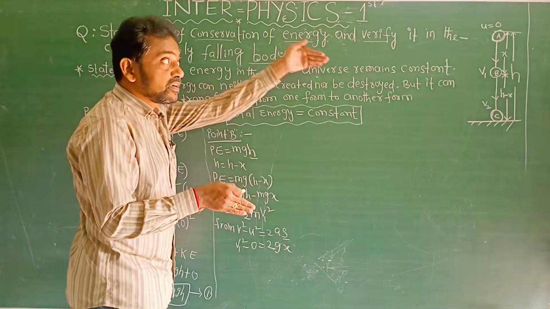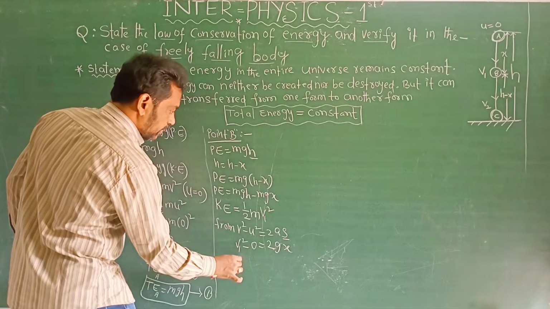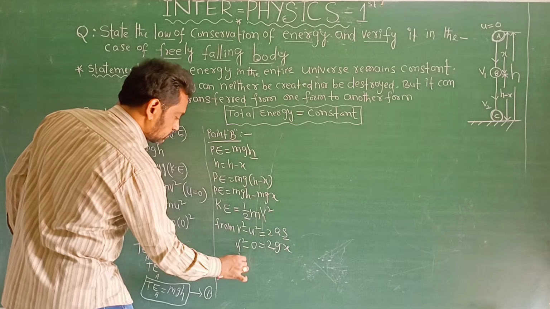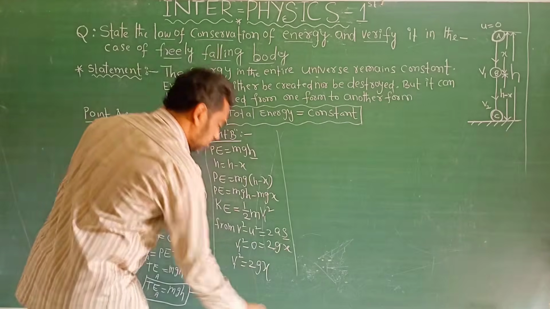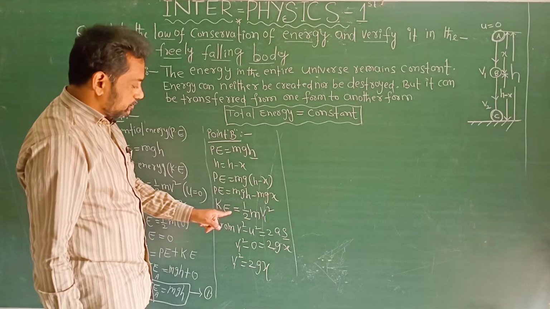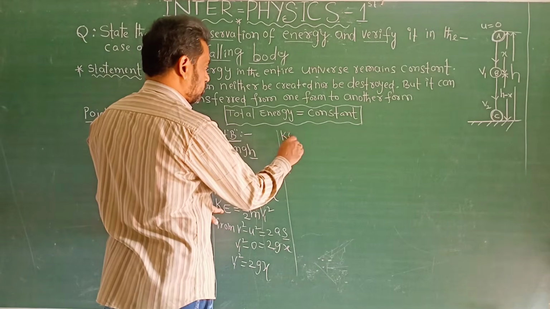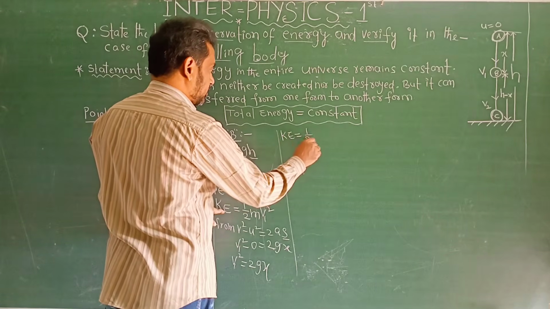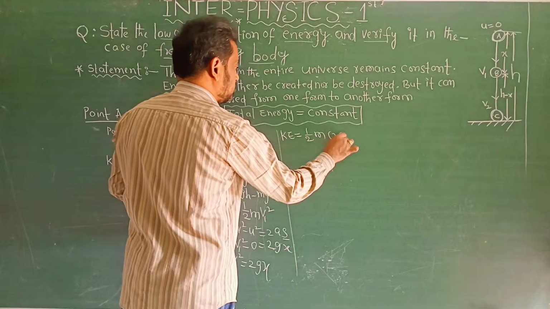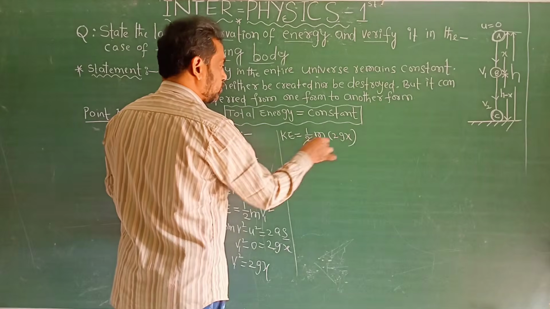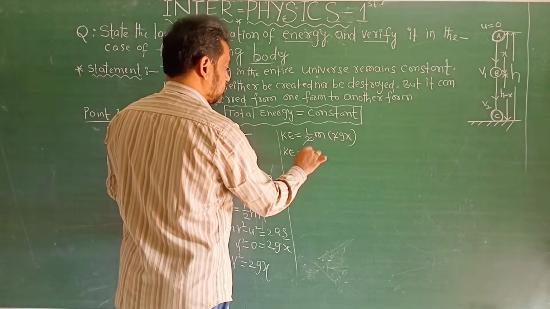Height into displacement, so that's why v1 square is equal to 2gx. Now substitute the v1 square value in this equation. Kinetic energy KE is equal to half into m into v1 square. V1 square means 2gx, so the 2 cancels. KE is equal to m into g into x, mgx.